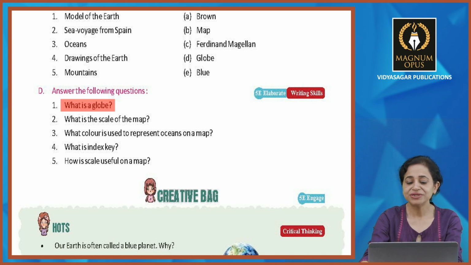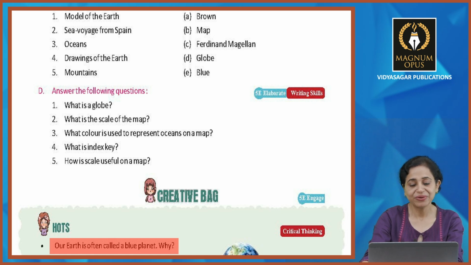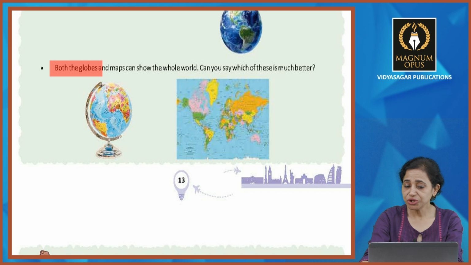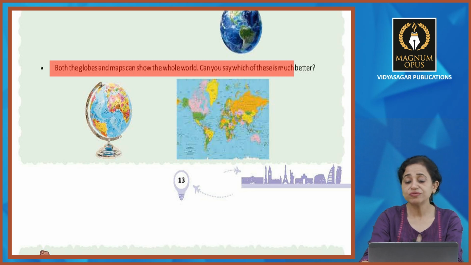Fine. So now let's have a look at the creative bag. Hoards. Our earth is often called a blue planet. Why? Think about it. Yes, we have water, 71%. Good job. Okay. Both the globes and maps can show the whole world, can you say which of these is much better? कि आप मैप से भी और ग्लोब से भी पूरा वर्ल्ड देख सकते हो. Which one is better? You know, I know you know. It is written in your chapter.